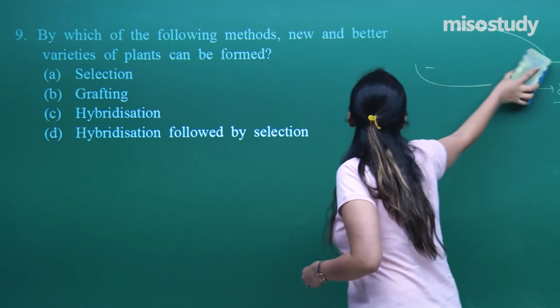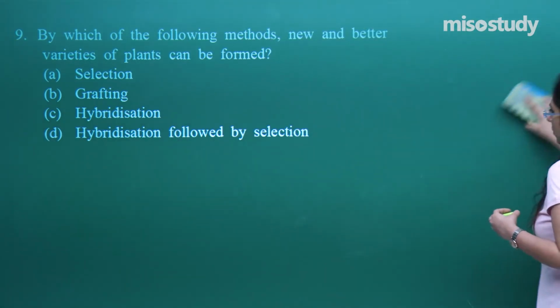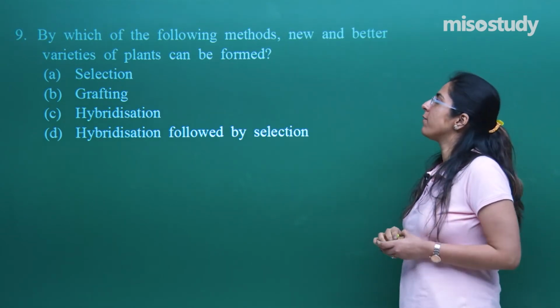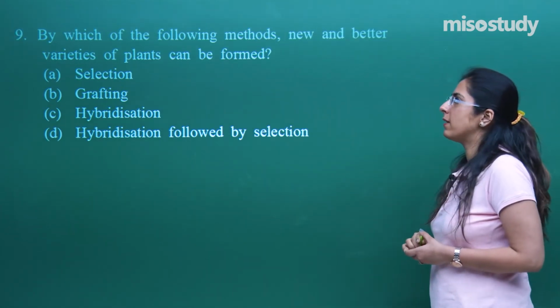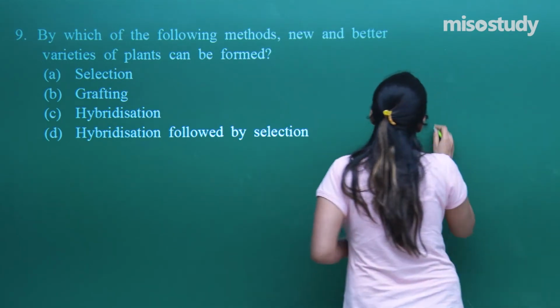Now, let's talk about the 9th question. By which of the following methods can new and better varieties of plants be obtained? Let's understand this.